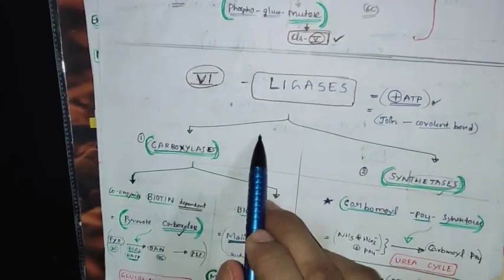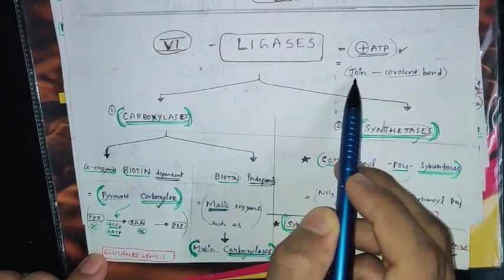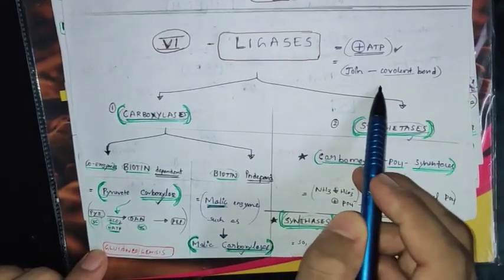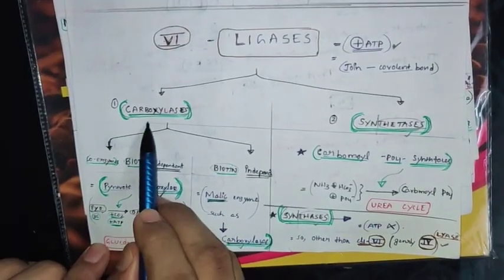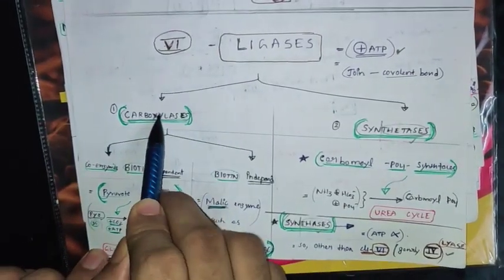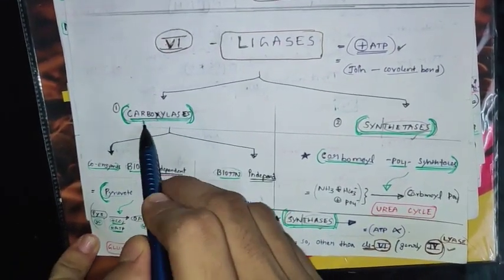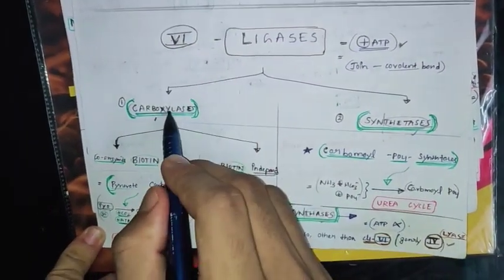Coming to ligase, the 6th class. You know that for ligase we need ATP. Joining covalent bonds, not breaking here, joining here. Ligase is divided into carboxylase and synthetase. Carboxylase, not decarboxylase. Decarboxylase comes under lyase, that is the 4th class. This is the 6th class, carboxylase.